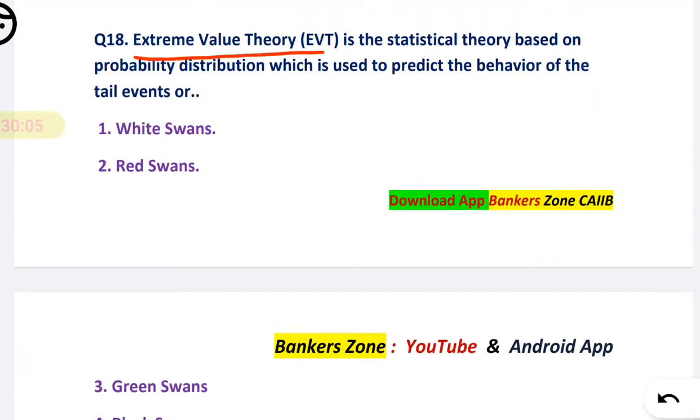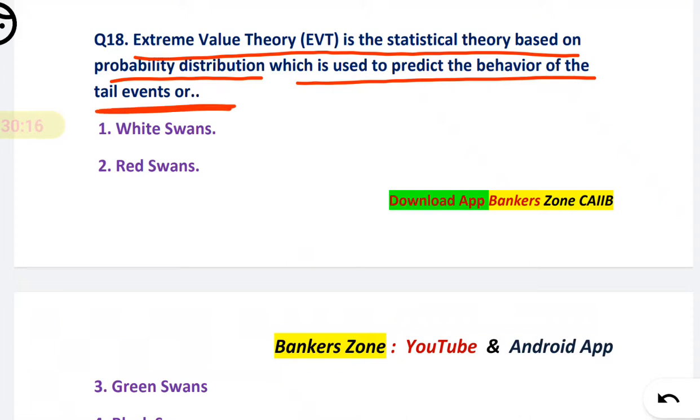Extreme value theory is essentially a theory based on the probability distribution which is used to predict the behavior of tail events. So friends, remember, extreme value theory is used to predict the behavior of tail events.